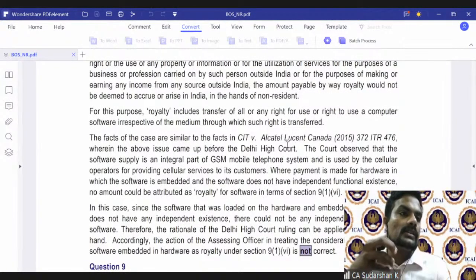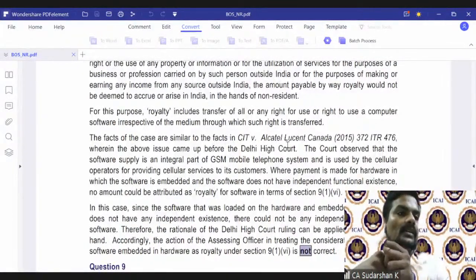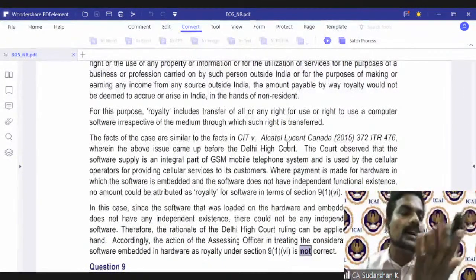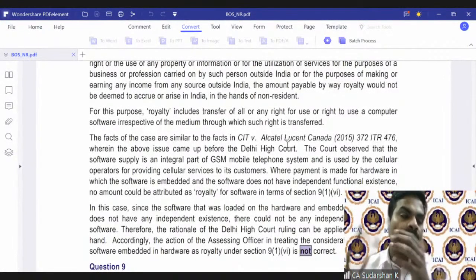We want the software, and hardware is only peripheral. I put on a watch, but I'm more concerned about the software in it. I buy a phone, I'm more concerned about the app in it. I want to know the heartbeat, I want to know various aspects. These are called IoT devices.